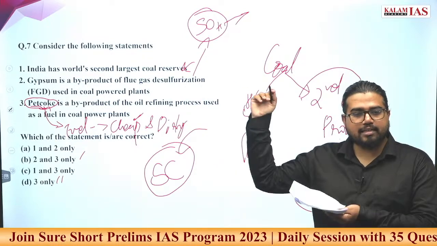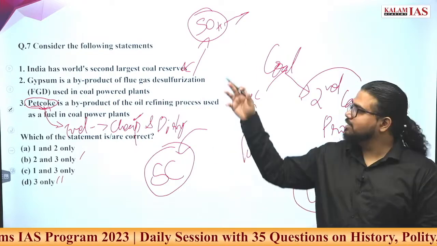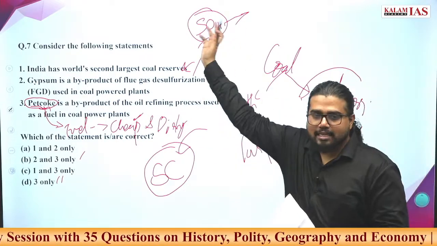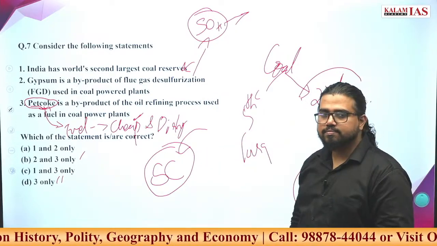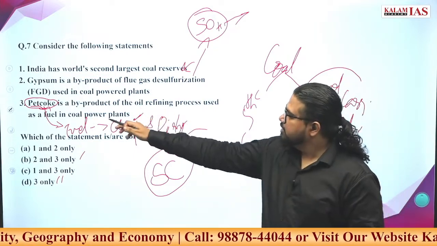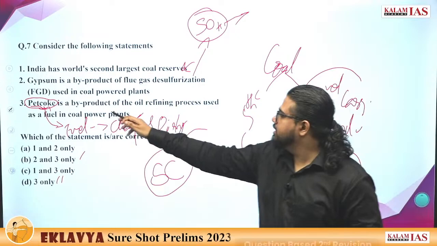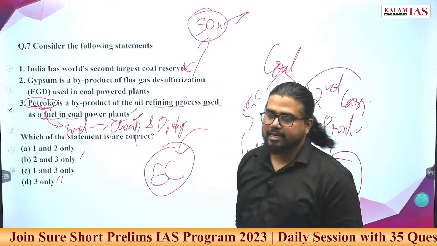Dirty means it creates a huge amount of pollution. It emits large amounts of greenhouse pollutants, including NOx, SOx and carbon monoxide. So the Supreme Court banned the import of pet coke, and it is a byproduct of the oil refining process used as fuel in coal power. Exactly correct statement.